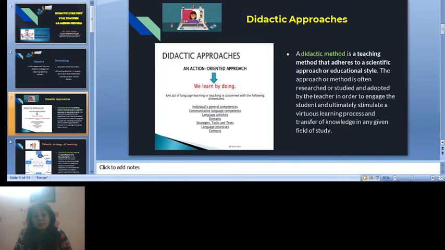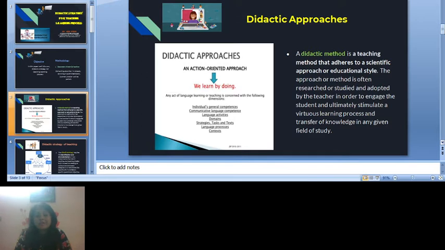What is the deductive method of teaching? The deductive method is a teaching method that adheres to the scientific approach or educational style. The approach or method is often researched or studied and adapted by the teacher in order to engage the student and ultimately stimulate the virtuous learning process and transfer of knowledge in any given field of study. This deductive approach is an action-oriented approach, meaning learning by doing.